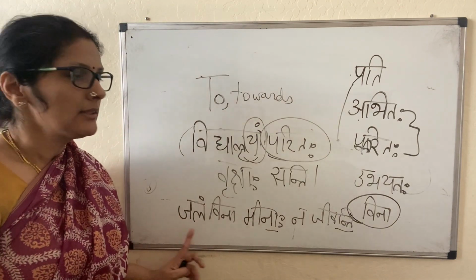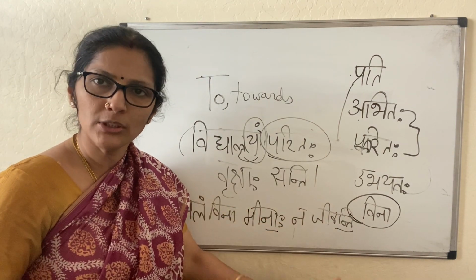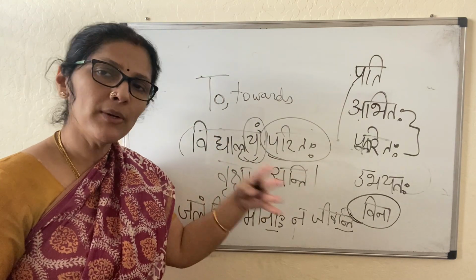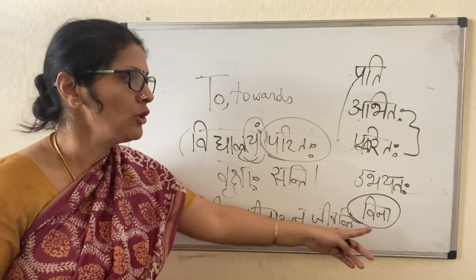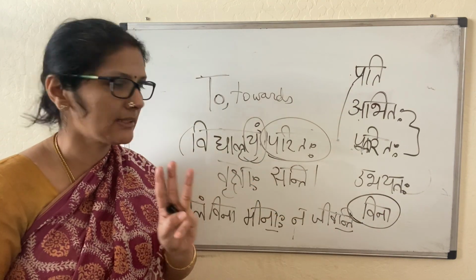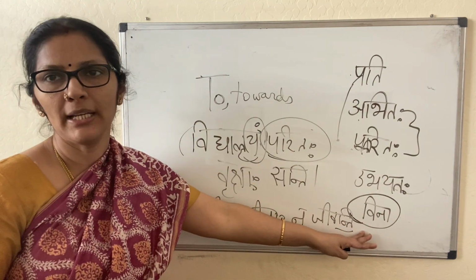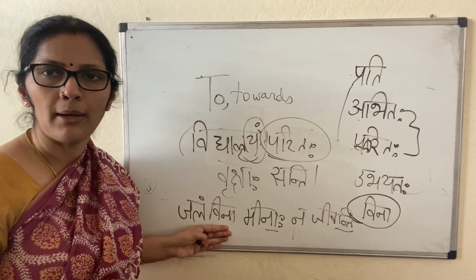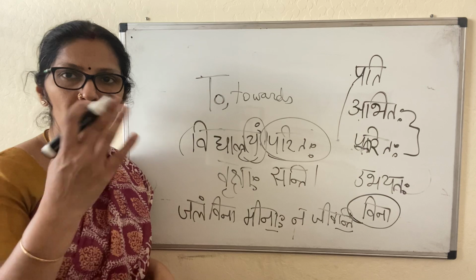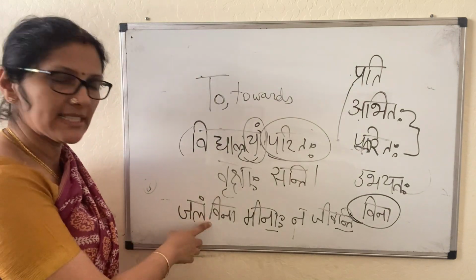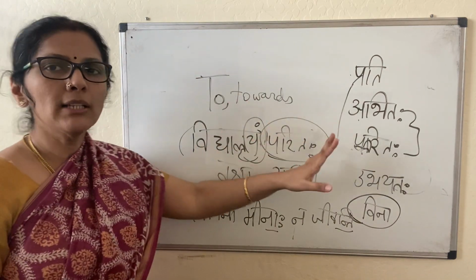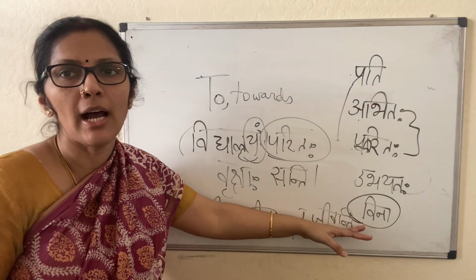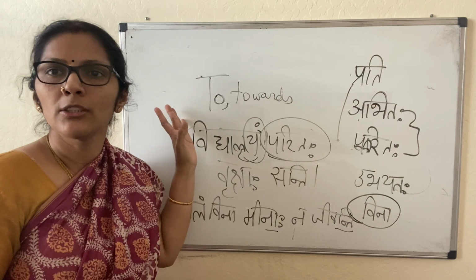This vina alone will be used in second Vibhakti, third Vibhakti and fifth Vibhakti, which we will see as we cover those Vibhaktis. So vina alone can be used in three Vibhaktis. The avyaya vina means without. So here I can say jalam vina, jalena vina, jalat vina. As we go to those Vibhaktis that we have not seen, the third and fifth, we will see vina again. So what are the avyayas that go with Dvitiya Vibhakti? Prati, abhitaha, paritaha, ubhayataha, vina. Only with Dvitiya Vibhakti they will go.